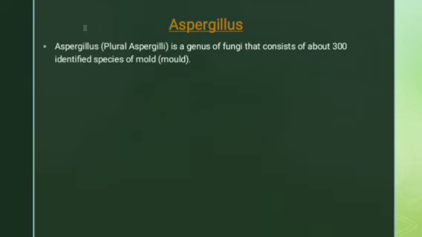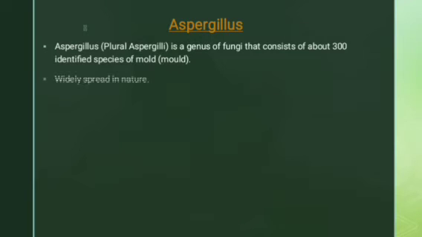Then next is Aspergillus fungi. Aspergillus, the plural form is aspergilli. It is a genus of fungi that consists of about 300 identified species of mold. So Aspergillus contains 300 identified species. There are many names. For example, Aspergillus niger is one of the species of Aspergillus.